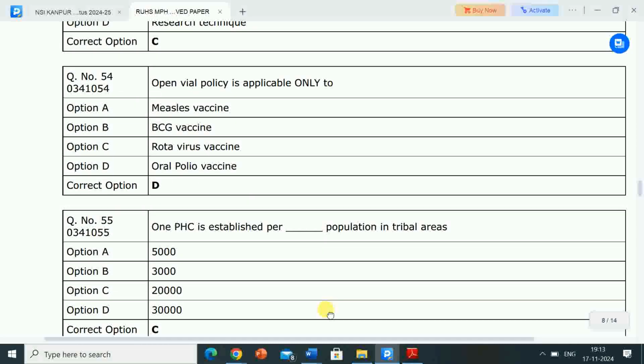Next question: open vial policy is applicable only to? Options are A, measles vaccine, B, BCG, that is Bacillus Calmette-Guerin vaccine, C, rotavirus vaccine, D, oral polio vaccine. Correct answer is option D, oral polio vaccine. Open vial policy is applicable only to oral polio vaccine.